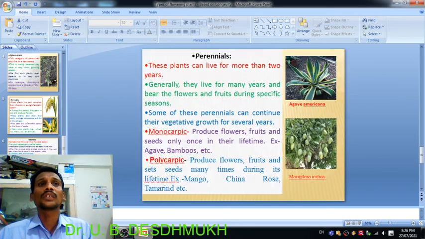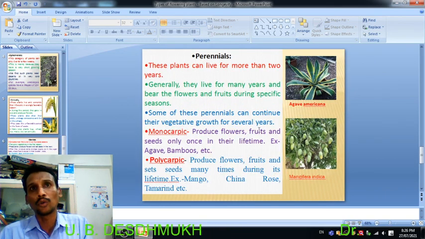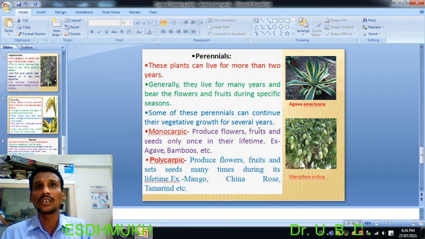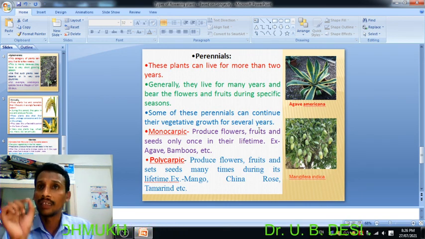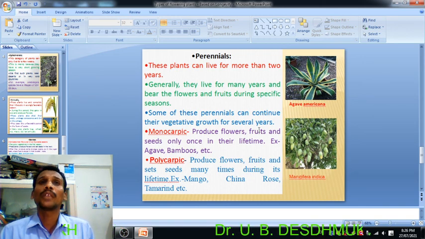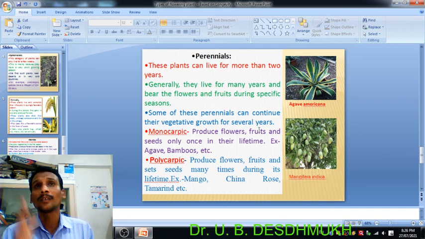And the last group is the perennials. I already told you that there are many different kinds of plants surrounding us which are huge trees, and these plants take more than 2 years to complete their life. Such plants are called perennials.